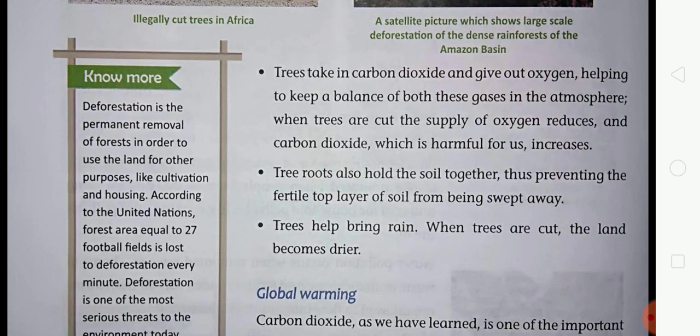Trees help bring rain. When trees are cut, the land becomes drier. So student, trees help in bringing rain, and when the trees are cut, the land becomes drier, the land becomes barren. So student, I hope you all understood about the environment and deforestation.